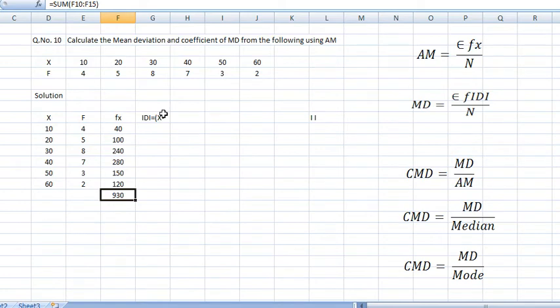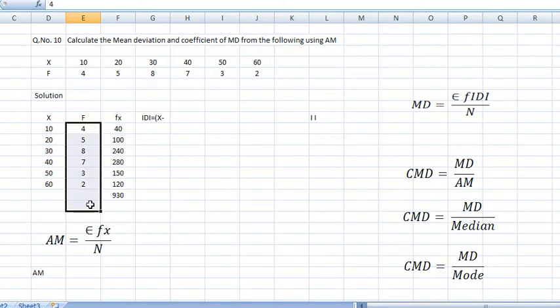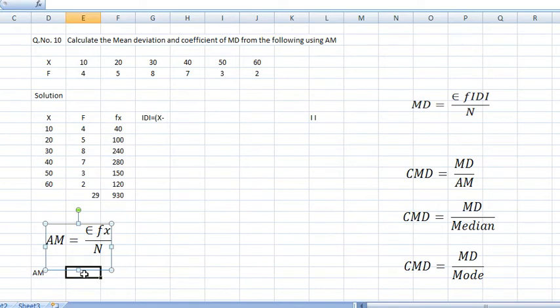Now you need to find the modulus D. Modulus D means x minus this mean. How to find the mean? The mean formula is here, so I am using the mean formula now. What is mean? Arithmetic mean equal to fx divided by n. fx is 930. What is n? This total is n. How much total comes here? 29. So arithmetic mean equal to 930 fx divided by n, 29.